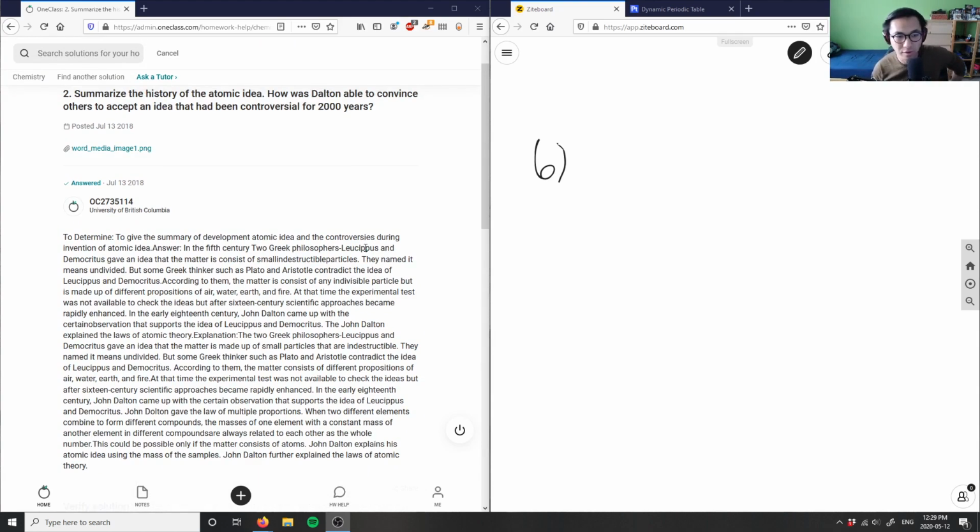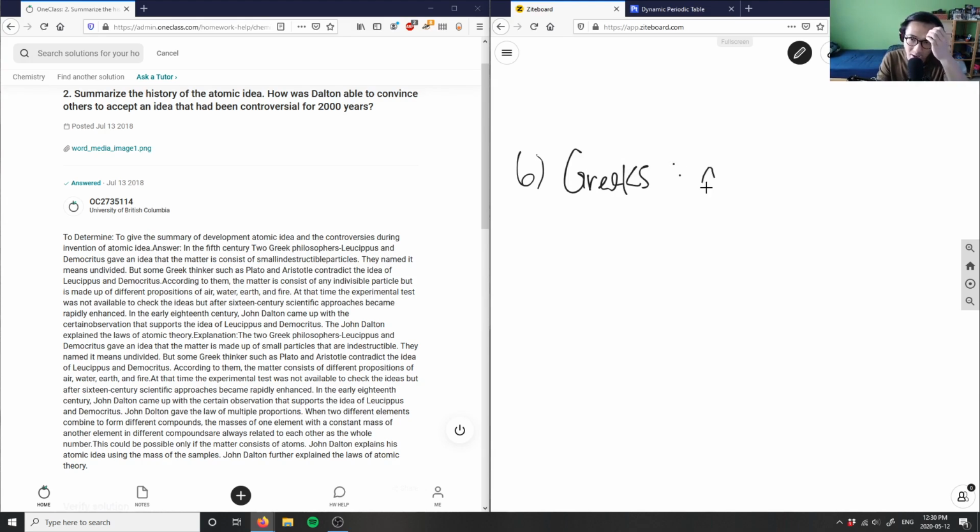Again, when we go back to the super early days with the Greeks and whatnot, they thought that the atom was the smallest unit, right? But they didn't know what we know now. So a brief history of this: I have the ancient Greeks here.